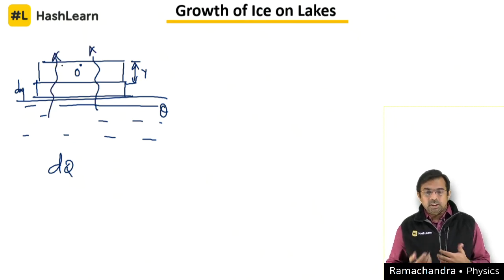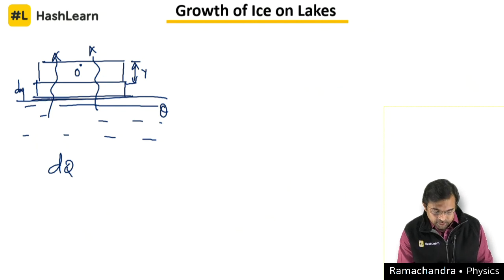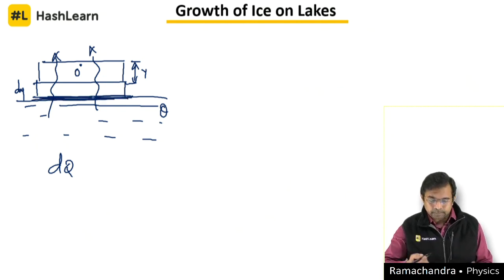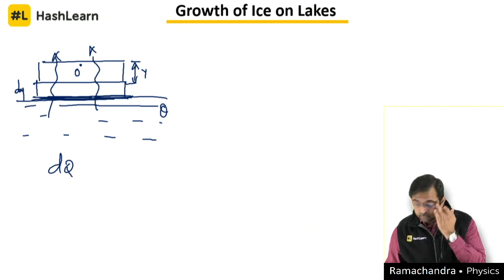Once the heat is lost, the upper surface of this water starts getting frozen.